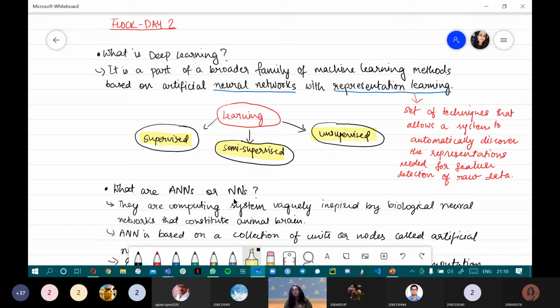Now what do these three terms mean in very, very simple language? Supervised learning is basically you doing your homework with your mom. Semi-supervised is you doing your homework while your mom is helping you and also cutting the vegetables for dinner. She is doing two tasks at once. She is urging you to do some of it on your own and she is helping you with some of it.